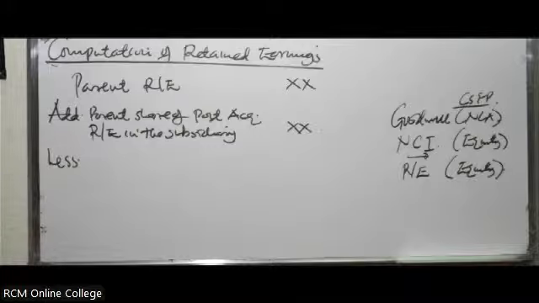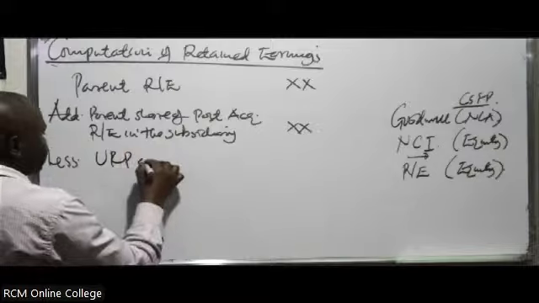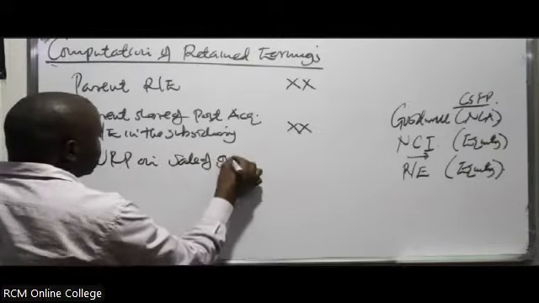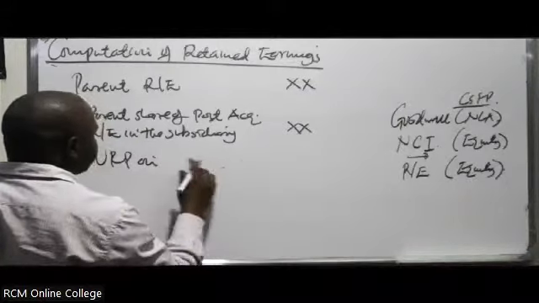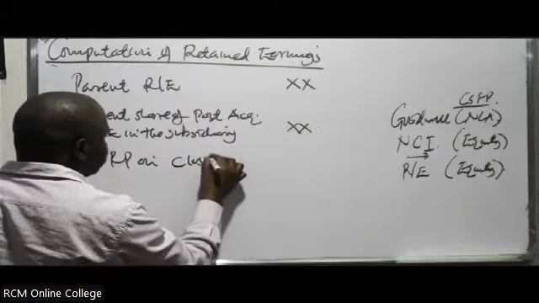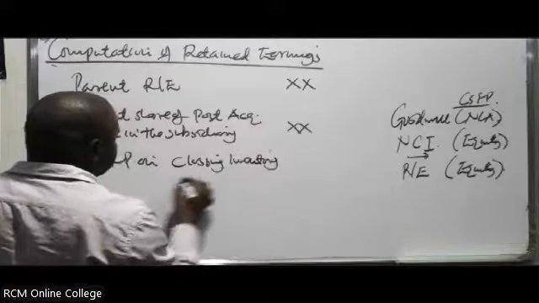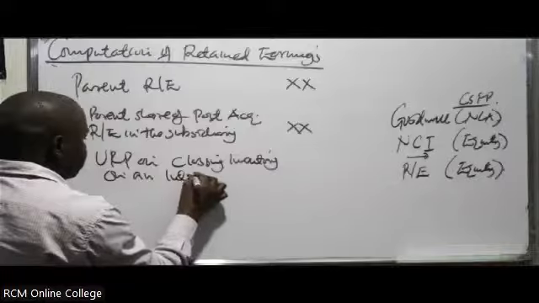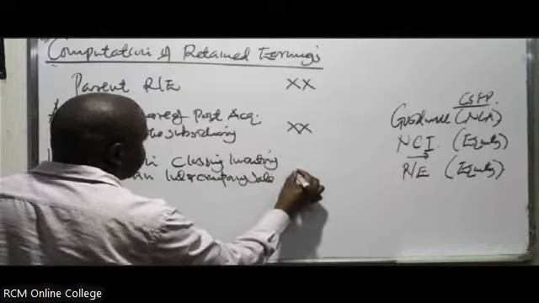Then you less unrealized profits on sale of goods, the unrealized profit on closing inventory on an intercompany sale.